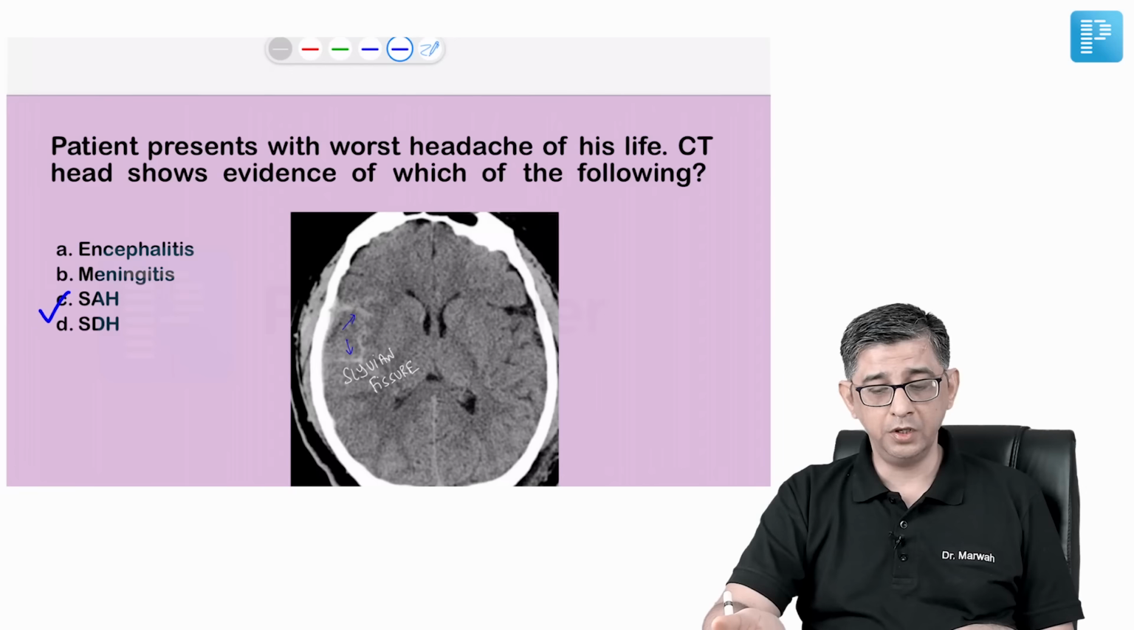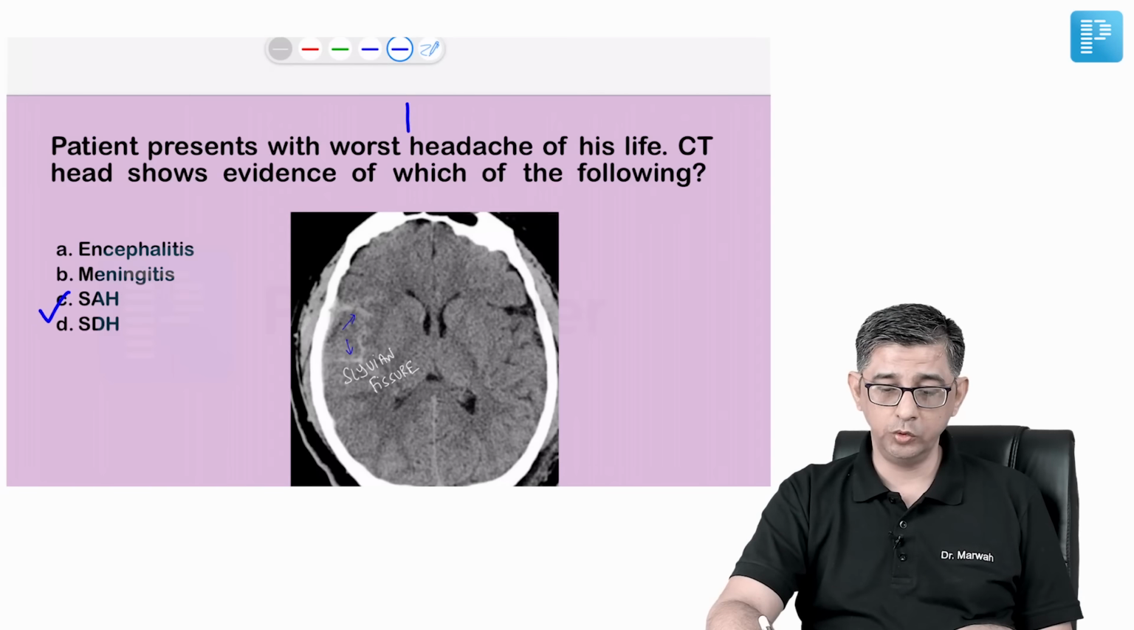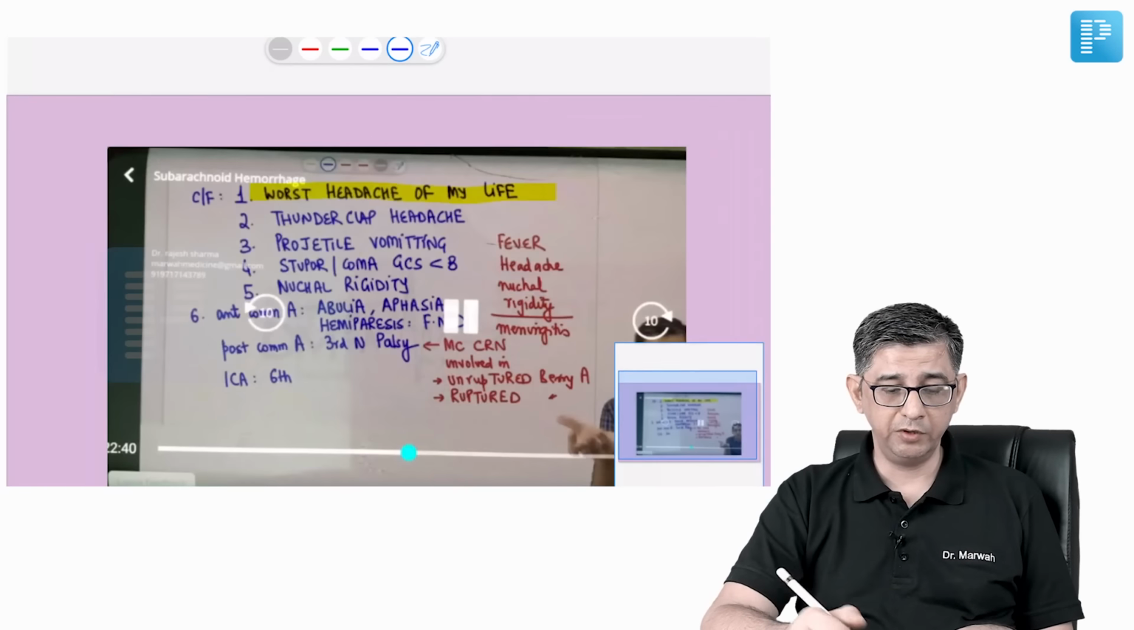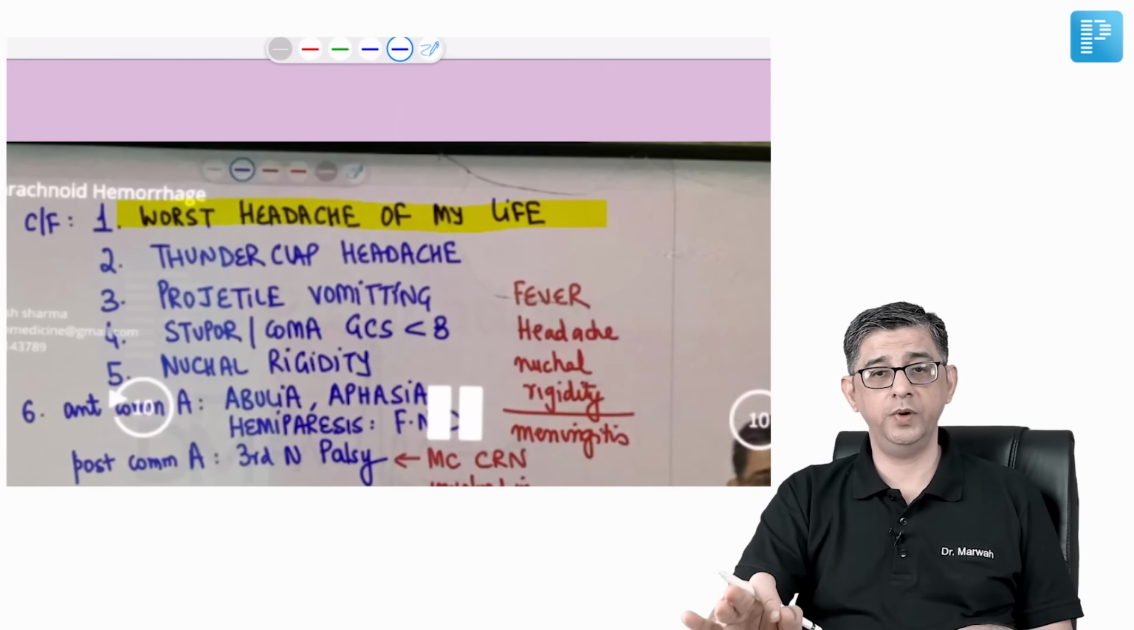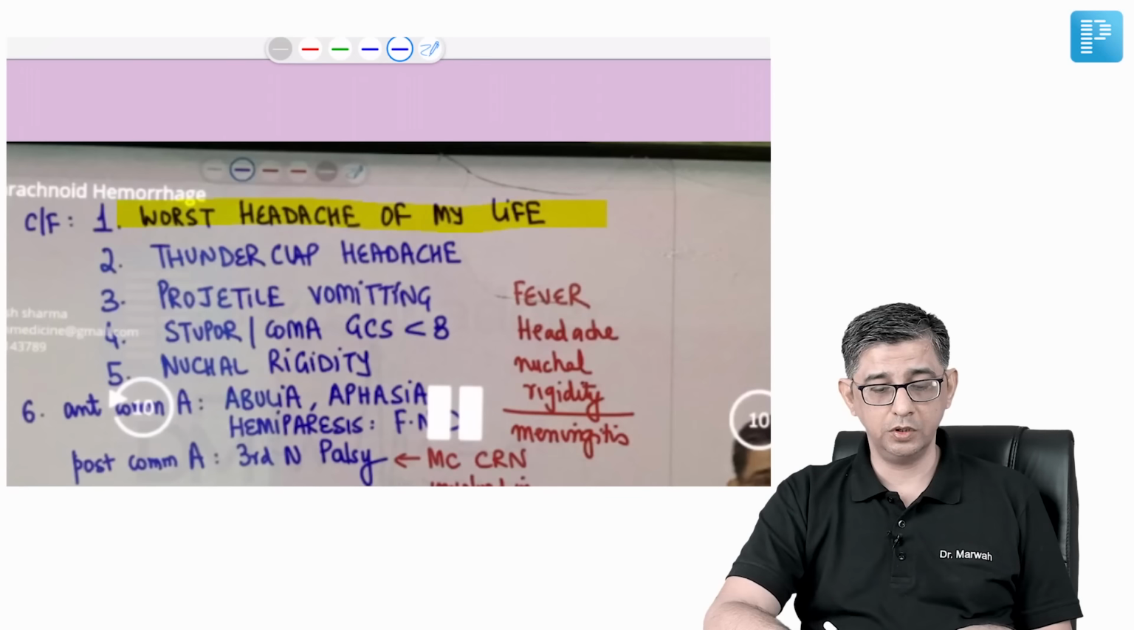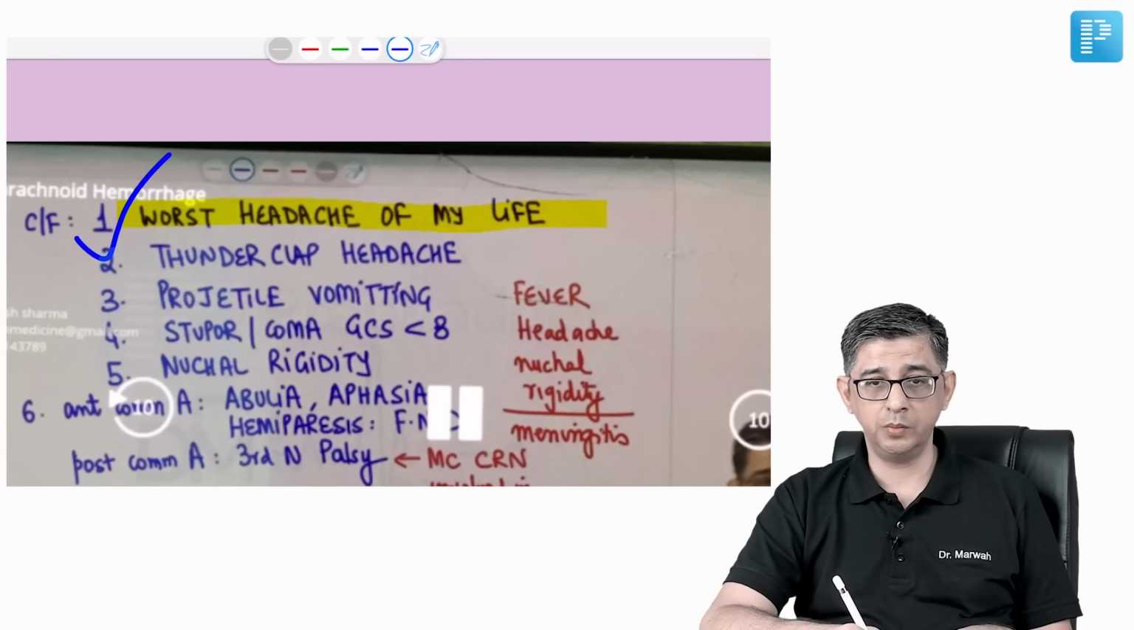So because of bleeding in the Sylvian fissure, worst headache of my life, those are the key words. In fact, whenever I've described subarachnoid hemorrhage, I've always highlighted this fact: worst headache of my life, if ever written, it's always going to be SAH. And nuchal rigidity can be present in subarachnoid hemorrhage also.